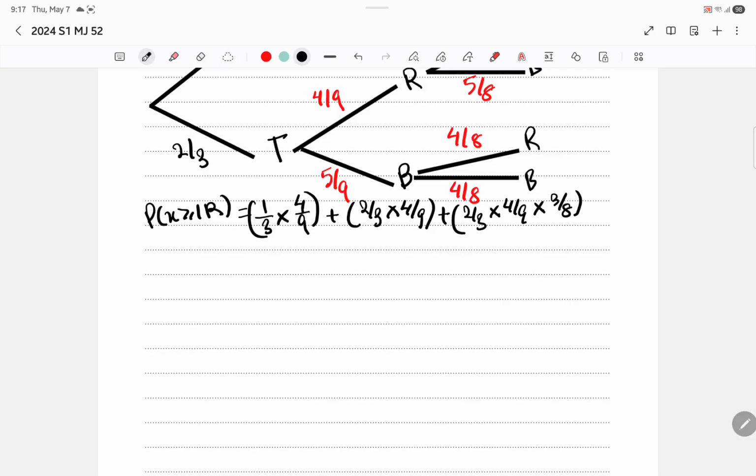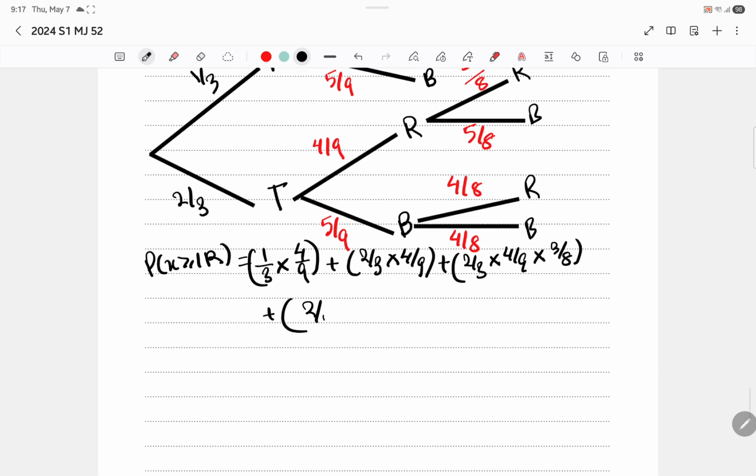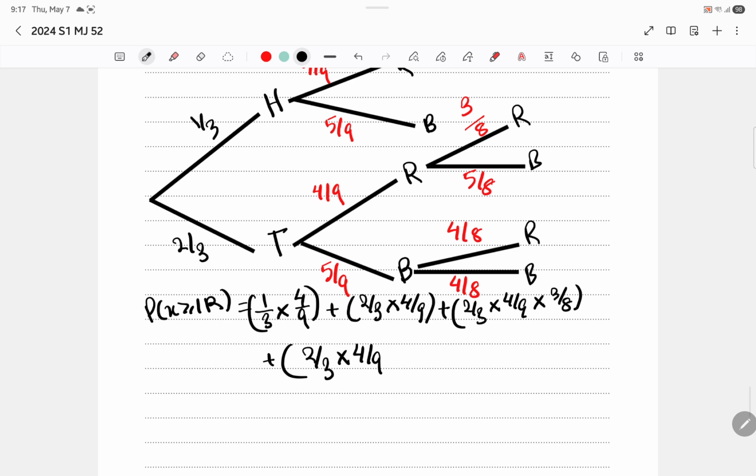For example, the probability that he gets a tail and then red, oh, we already did this. What about the probability that he gets a tail, then he gets blue, and then he gets red?